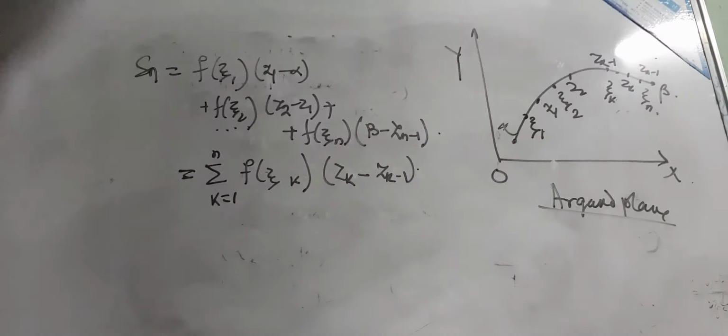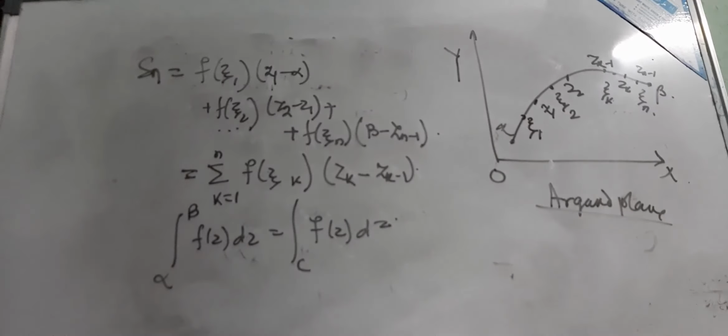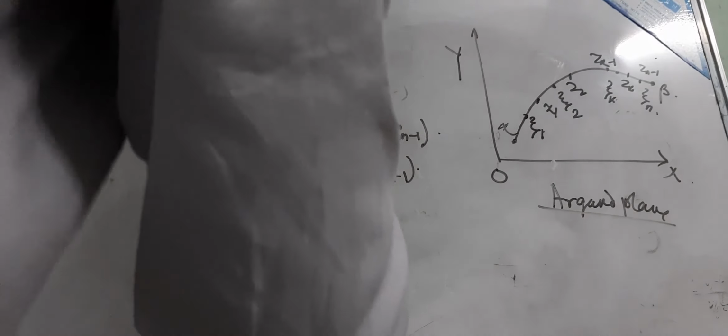With the two endpoints, it is the integration from alpha to beta of f(z) dz, which is equal to the integral over the contour C of f(z) dz.